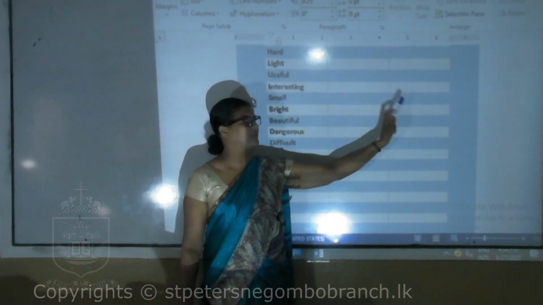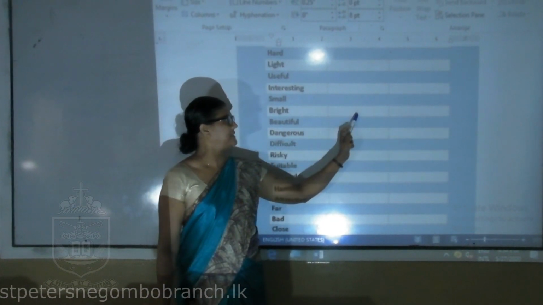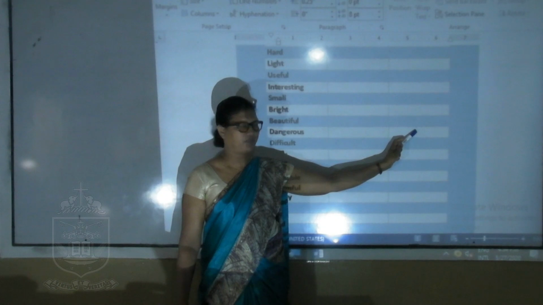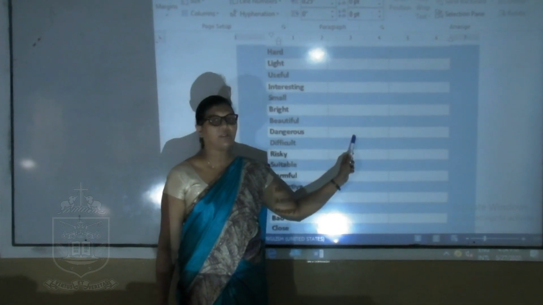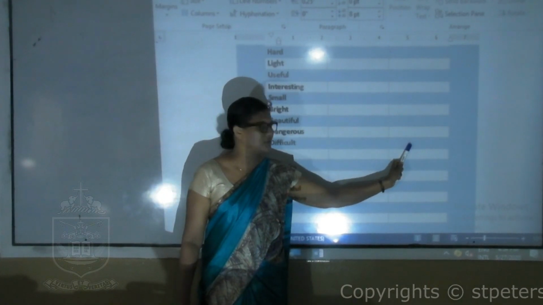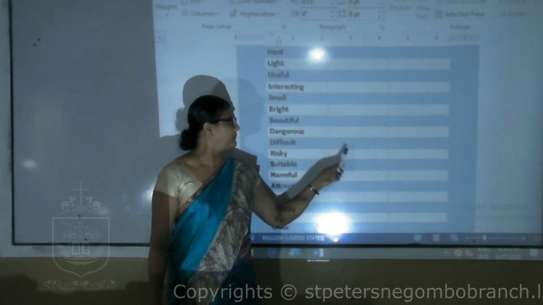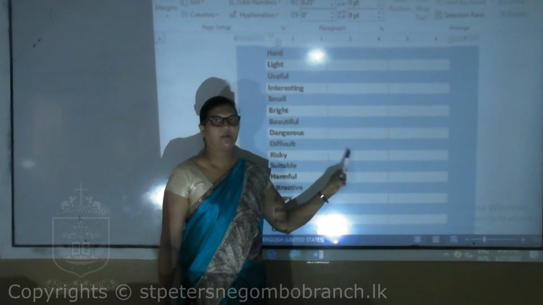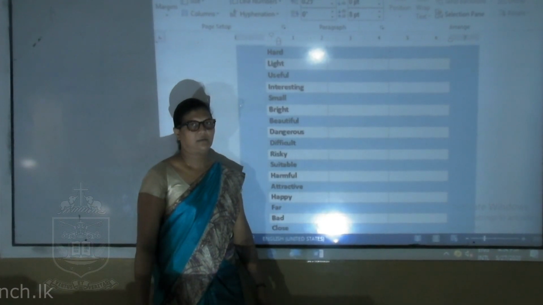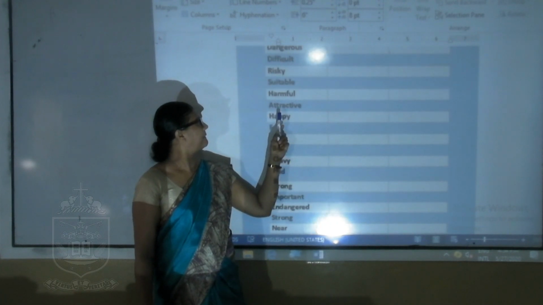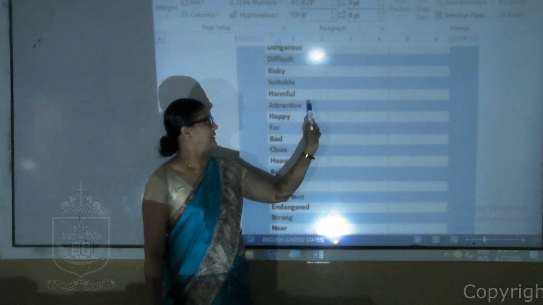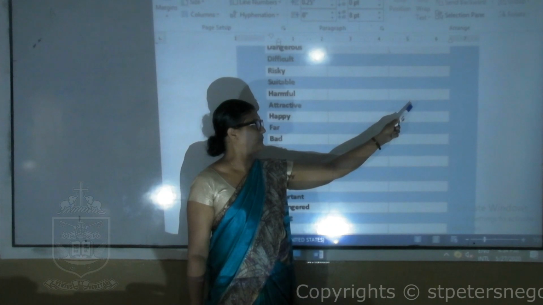Small, smaller, smallest. Bright, brighter, brightest. Beautiful, more beautiful, most beautiful. Dangerous, more dangerous, most dangerous. Difficult, more difficult, most difficult. Risky, riskier, riskiest. You will get the idea. Suitable, more suitable, most suitable. Harmful, more harmful, most harmful. Attractive, more attractive, most attractive.